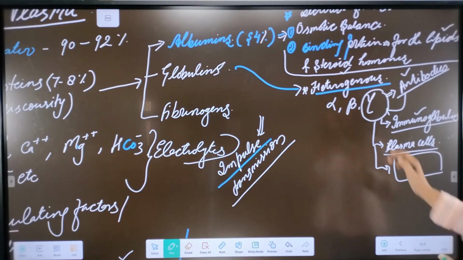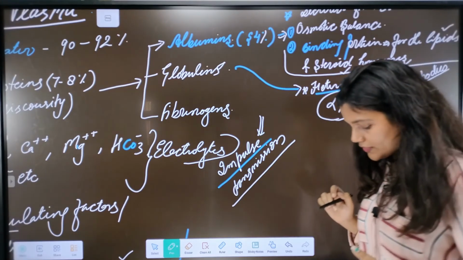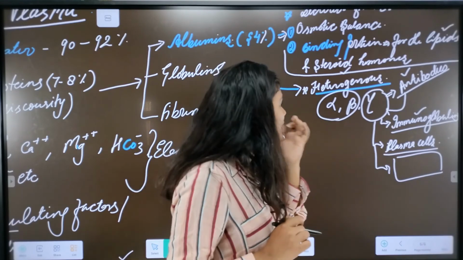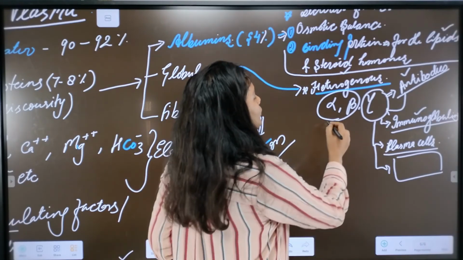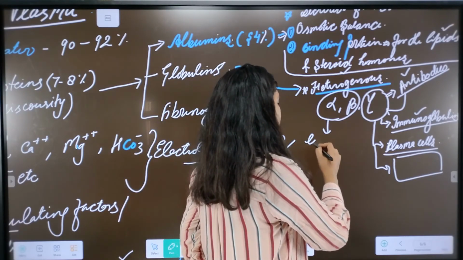Okay, next we come to the alpha and beta globulins of the plasma proteins. Alpha and beta globulins, like the albumins, are secreted from the liver.